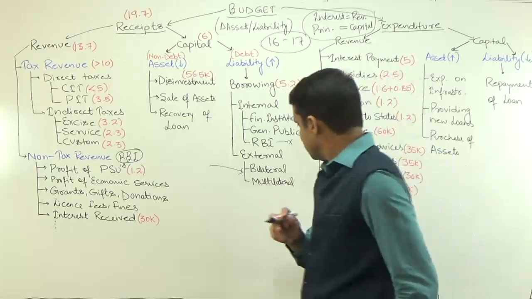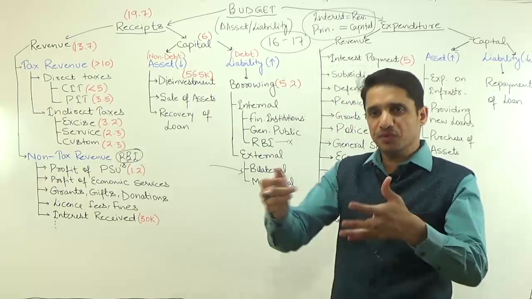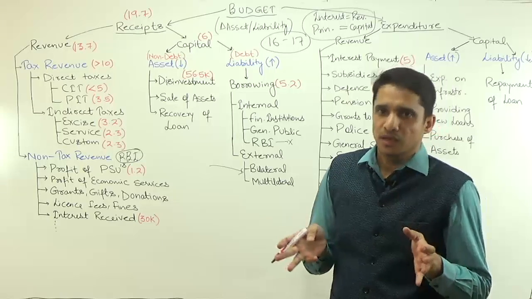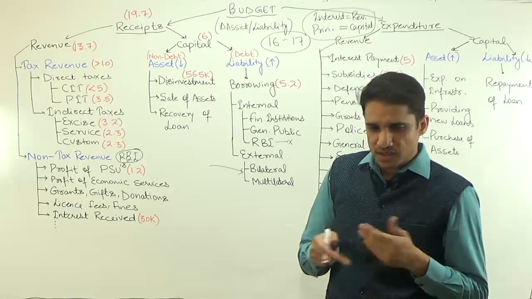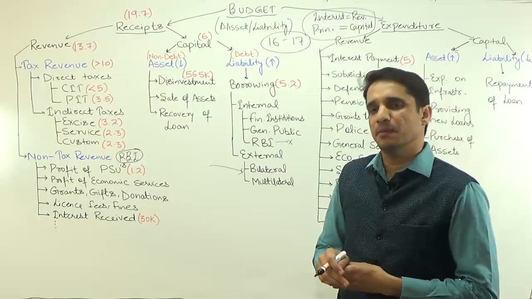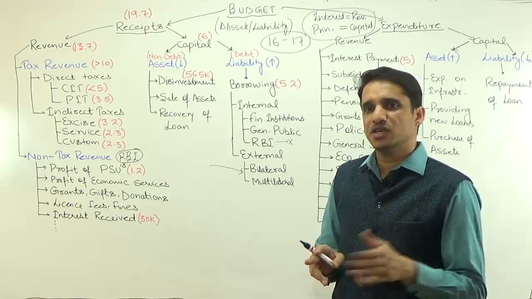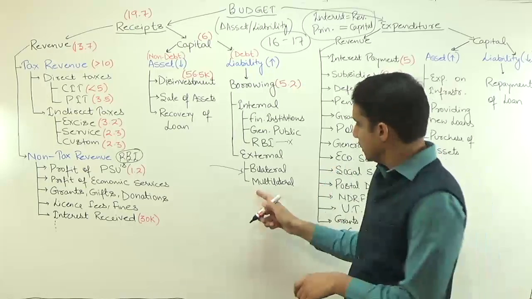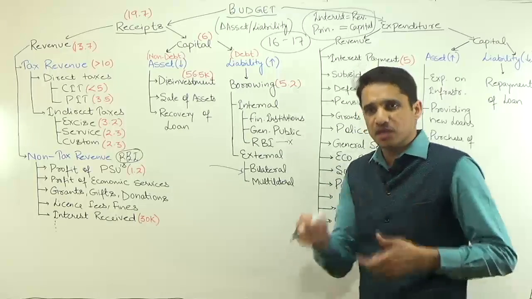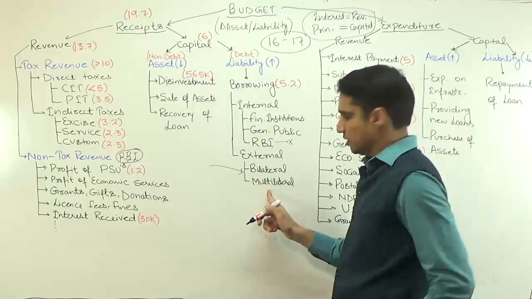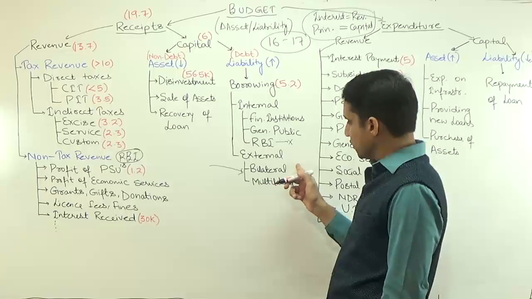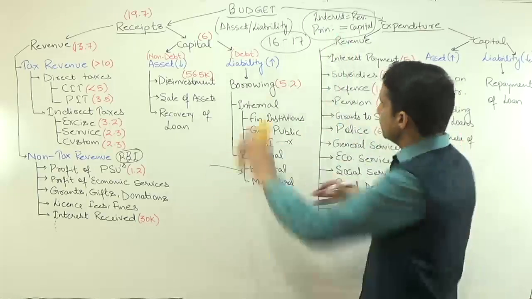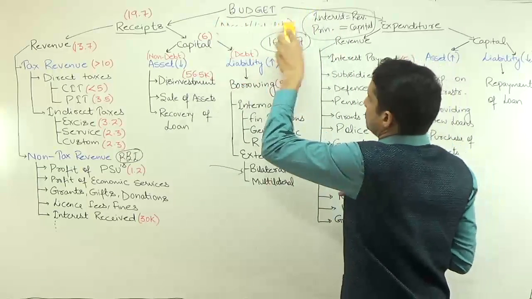And then you have multilateral. Multilateral means a group of countries, such as an international institution created by a group of countries. For example, we have the Asian Development Bank. For example, we have the IMF and World Bank. All these are regarded as multilateral institutions because they are set up by a group of countries. So that will come under multilateral. If you are borrowing from one country, that will come under bilateral. So this is the receipts part of the budget.